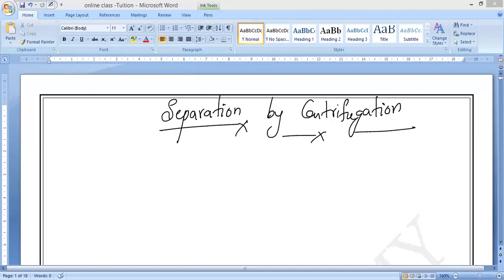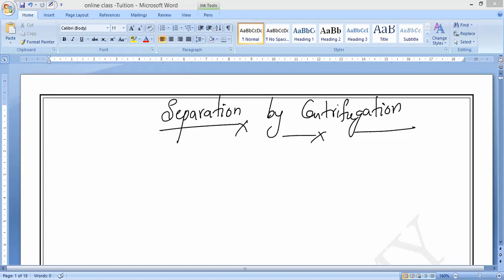Remember, usually you can take finest suspended particles in a liquid. We cannot separate them by the filtration process because it is very difficult; they will pass through the small pores. Suppose I pour blood on filter paper. Is it possible to separate the plasma and red blood cells? No, sir. Because they are very fine particles mixed together, we cannot separate them by passing through filter paper or any kind of filter.